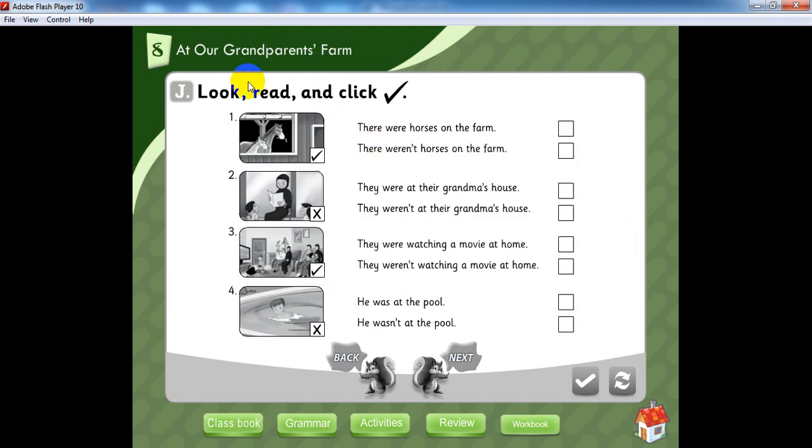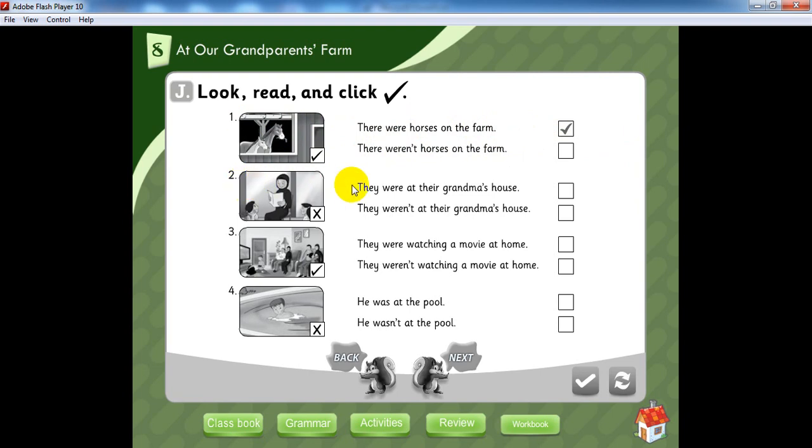And finally, letter J, look, read, and click yes. Put yes for the correct sentence according to the photo. Number 1. There were horses on the farm. There weren't horses on the farm. Huh? You find what? Yes. So what are we gonna say? There were horses on the farm.